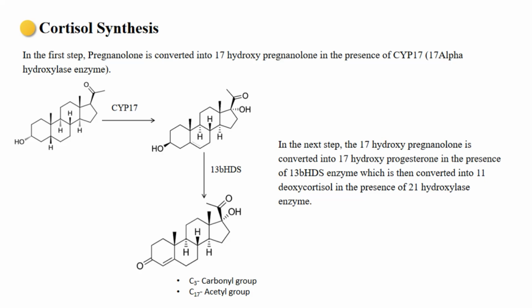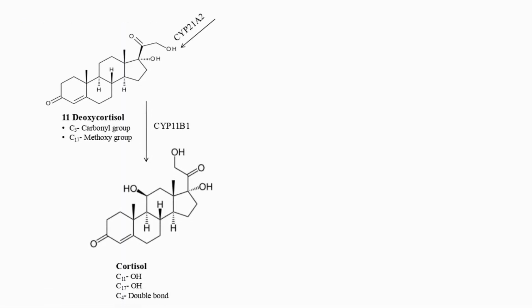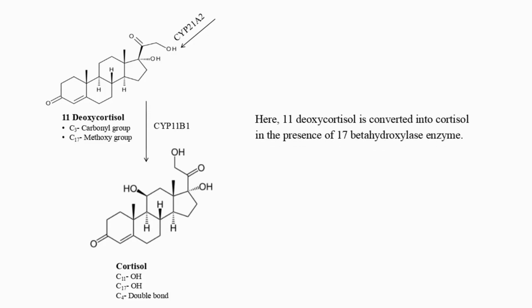In this structure, there is a hydroxyl group and an acetyl group at carbon 17. This molecule is further converted into 11-deoxycortisol. In deoxycortisol, at carbon 3 there is a carbonyl group, and at carbon 17 there is a methoxy group in addition to the carbonyl group.